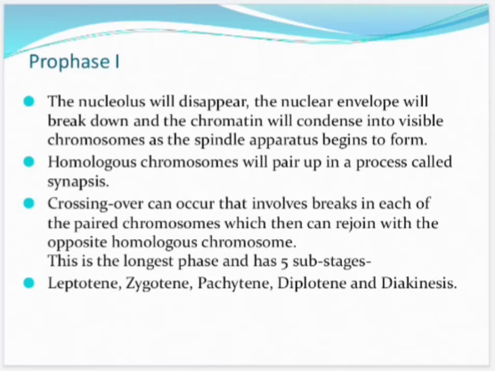Crossing over can occur, which involves breaks in each of the paired chromosomes, which then can rejoin with the opposite homologous chromosomes. This is the longest phase and has 5 substages: leptotene, zygotene, pachytene, diplotene and diakinesis.